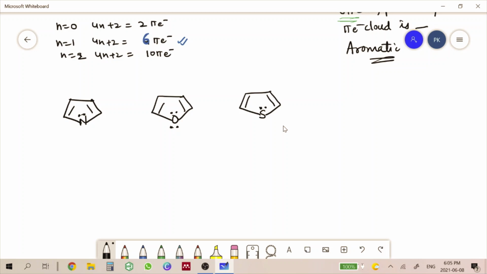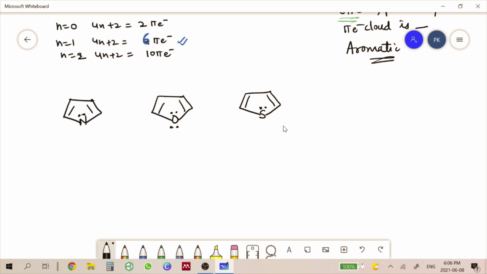This pyrrole is cyclic and planar, and we have to see majorly the 2 conditions, the planarity and the cyclic nature. We can easily see that in the structure of the compound.